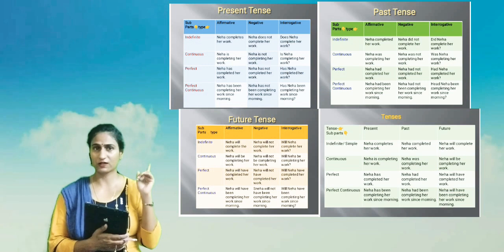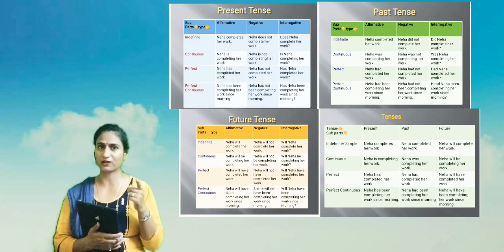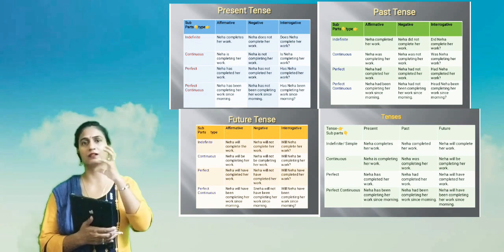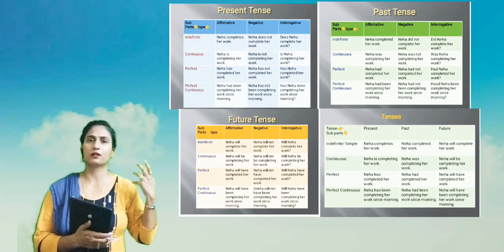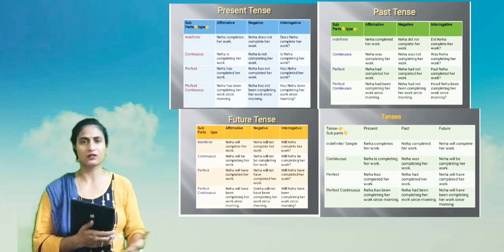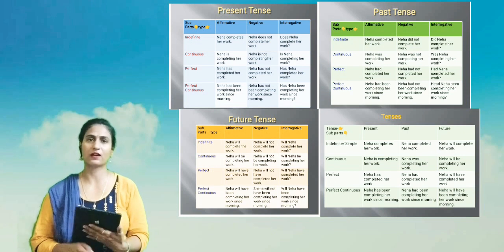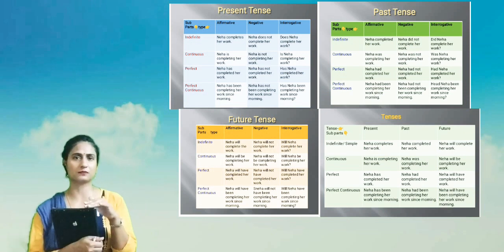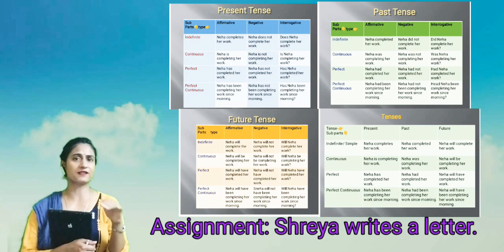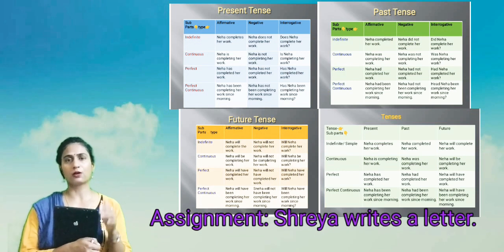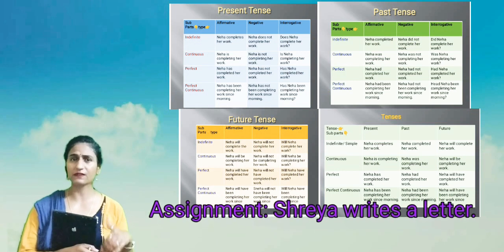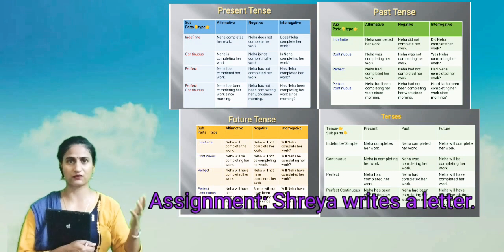And there was one more table, the first table that I had shown you, in which we had converted one sentence into its past and future parts. So you'll prepare the tables yourself. I'm giving you one sentence: Shreya writes a letter. Now you will change this sentence into past and future.